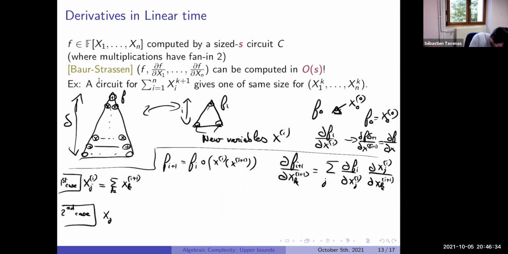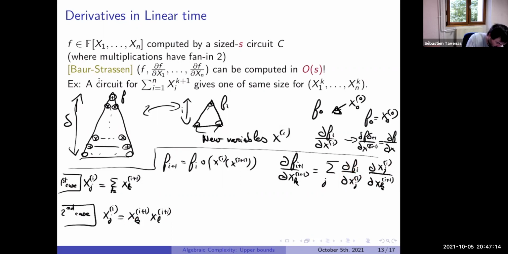Second case, this variable is a product. Then this derivative of x_{i,j} is non-zero only if the variable is this one or this one. If this variable is, for example, this one, the derivative will be the other one. In particular, each time I take this gate, I multiply by this one or this one. There are two cases.